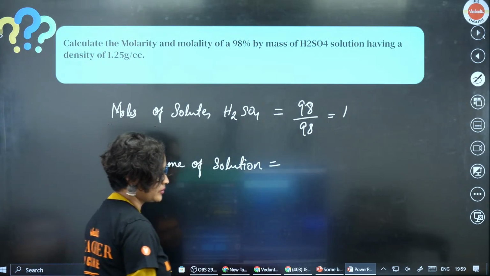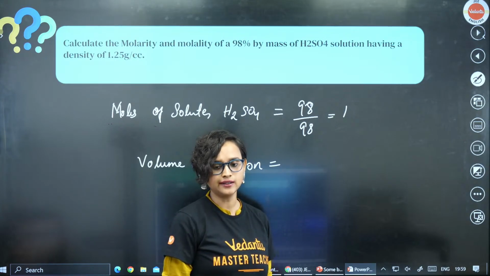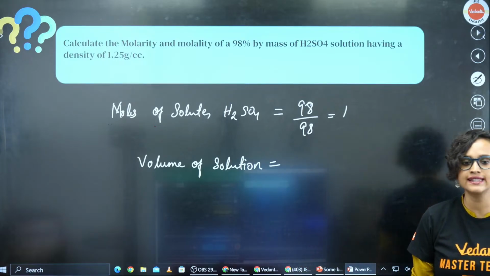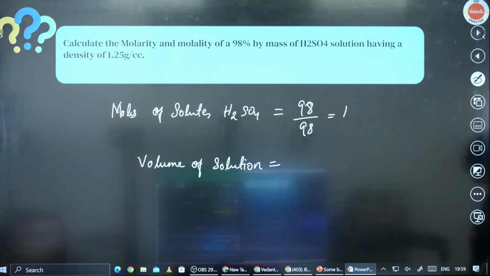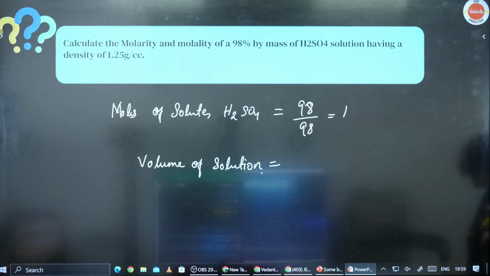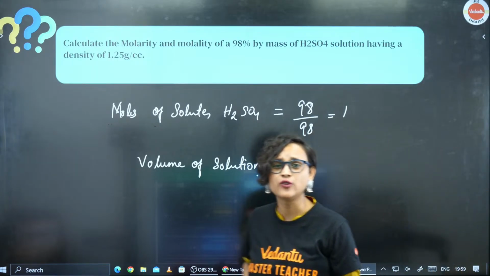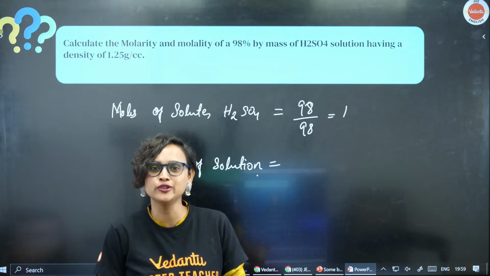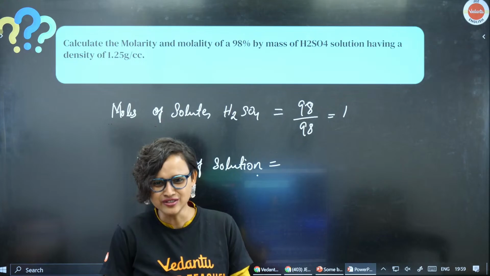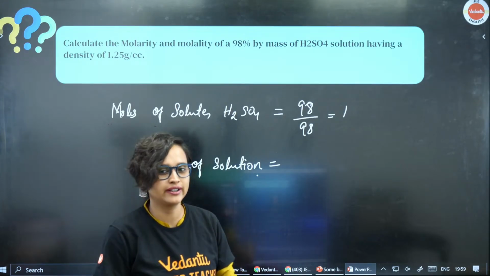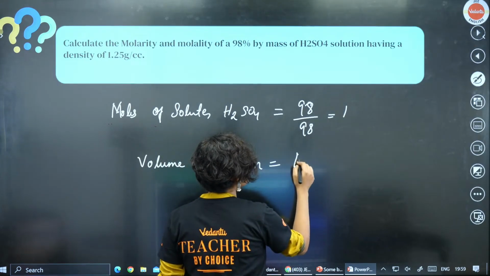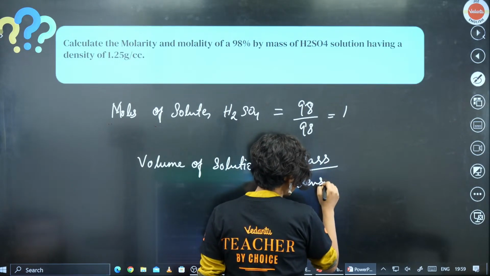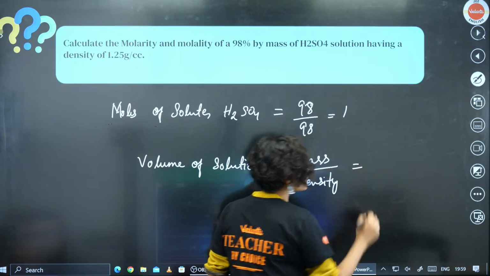Volume of solution will be equal to, any idea? Let me know how to solve it. Let's see if anybody can tell me how to go around it. Volume of solution. I really hope that you know the formula of volume, guys. How do you calculate volume? Mass by density, no? Yes, mass by density. So what is the mass and what is the density? It's all given to you.